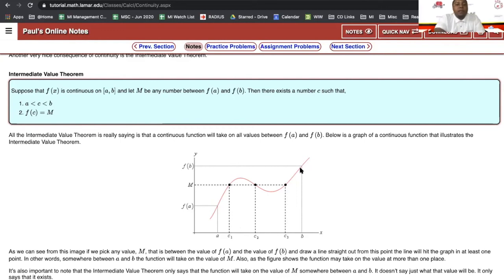We know that if this is a continuous function, this is where continuity comes in, then we know for a fact somewhere in between when x equals a and x equals b, there is a y value that can equal 3. Because if it's continuous, we can't just do 1, 2, 4, 5. We skip 3, right?